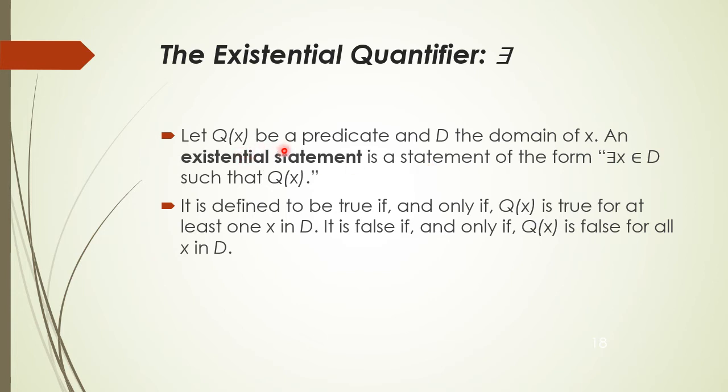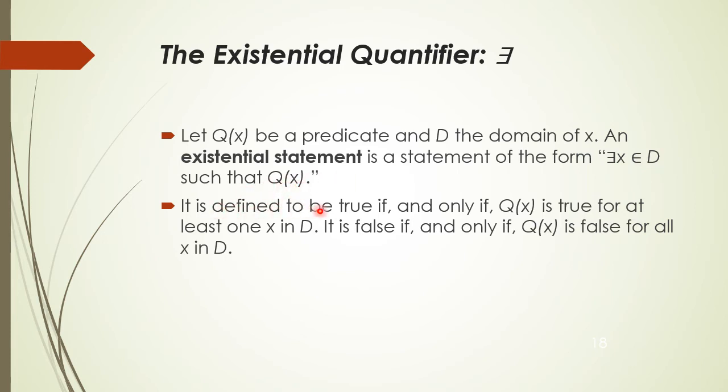Let Q(x) be a predicate and D the domain of variable x. An existential statement is a statement of the form, and we call the existential quantifier "there exists", and therefore we read it as: there exists x belonging to D such that Q(x).